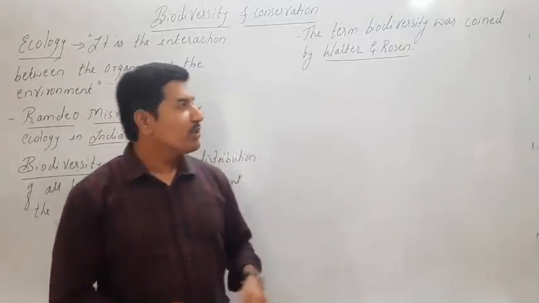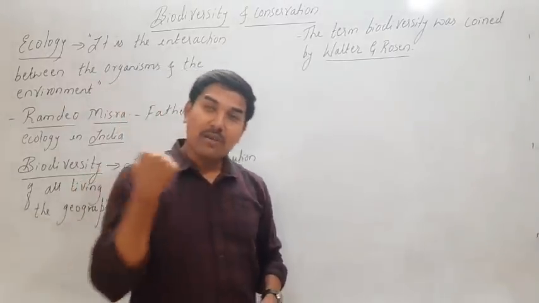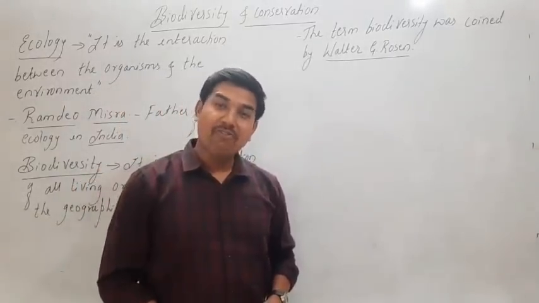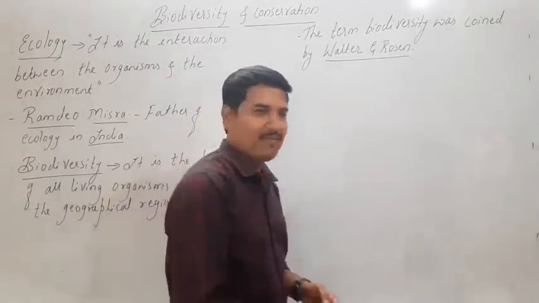This was the term which was coined by Walter G. Rosen, and it was popularized by a famous sociobiologist called Edward O. Wilson.